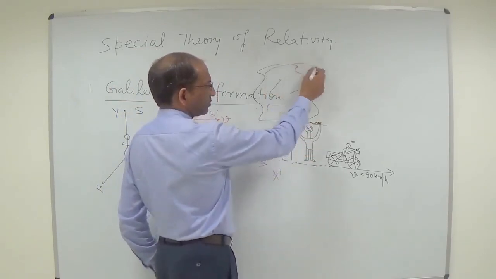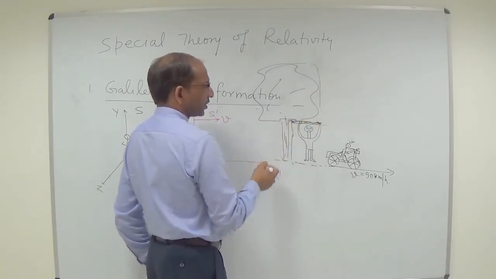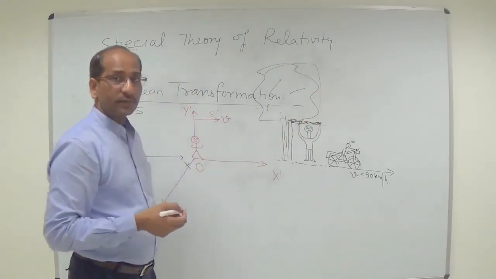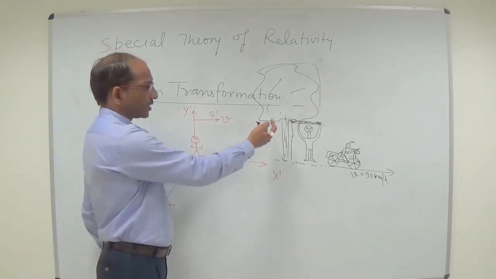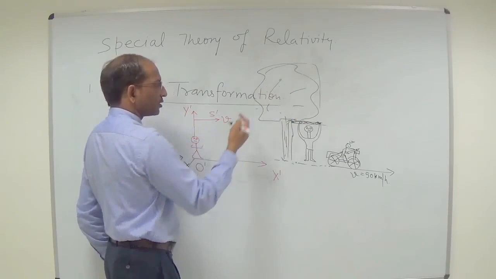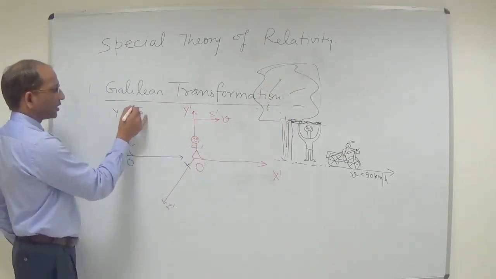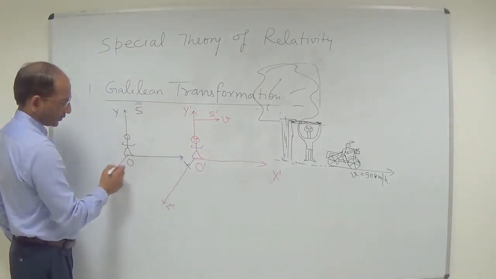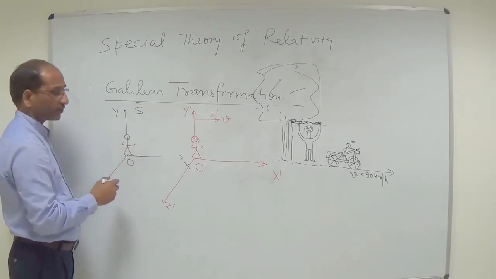So this tree basically is a frame, and that is in rest position. So it can be denoted here with these spatial coordinates.